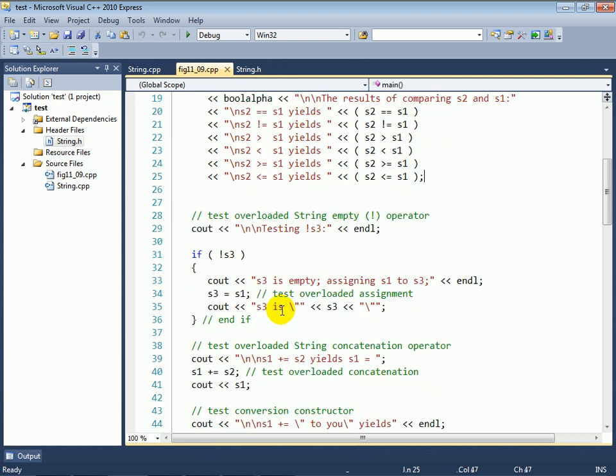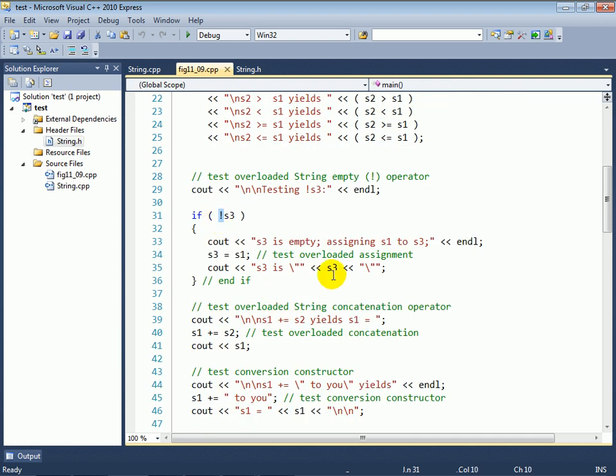We also have a use of the unary operator not, and basically what we're saying here is that we're going to test this not operator to see if a string is empty. So if not S3, if the string is empty, if it does not contain any data, then we're going to say that it's empty, and we're going to assign S1 to S3 and then display the contents of S3 for you.